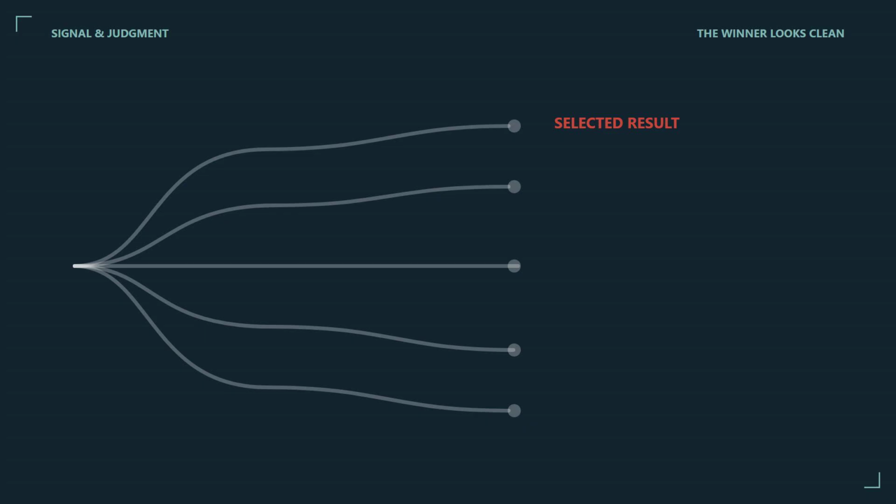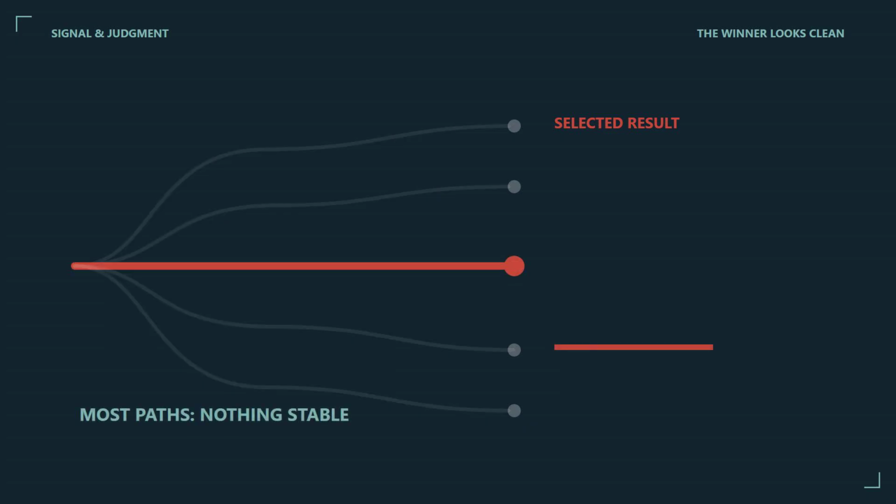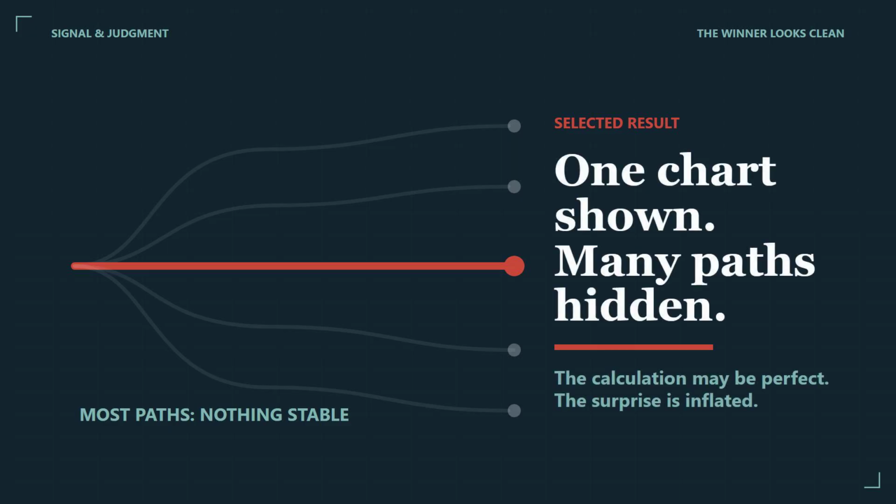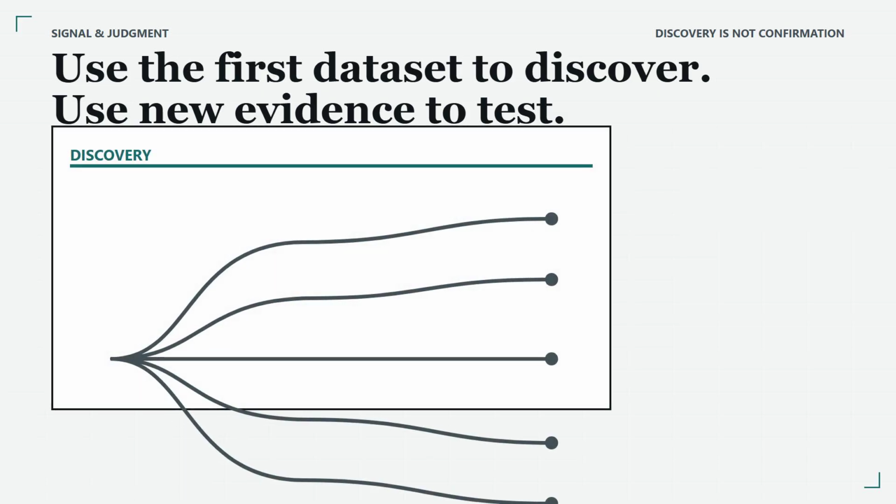Use existing data to generate a hypothesis, then test it with a new period, an independent sample, or a pre-specified analysis that cannot move after the result appears. The distinction is not between creative analysis and rigid analysis. It is between discovery and confirmation. During discovery, follow surprising paths and label the result as a lead. During confirmation, lock the main outcome, comparison, and exclusion rules before seeing the answer.